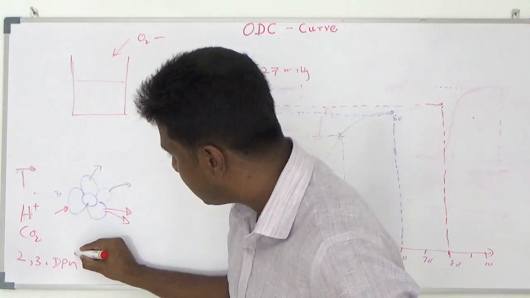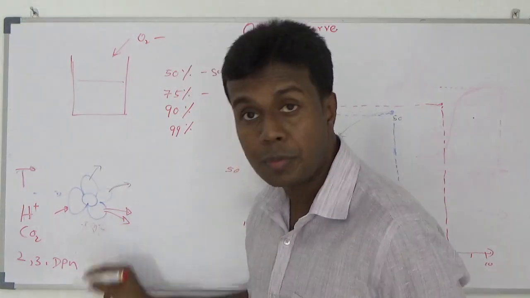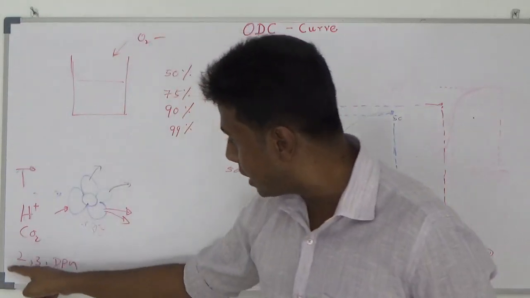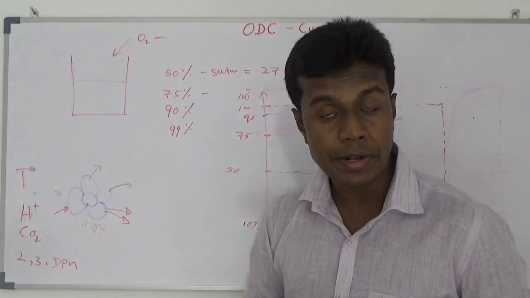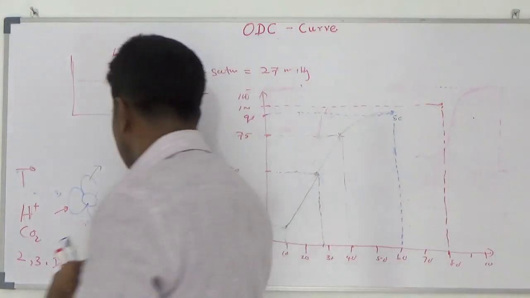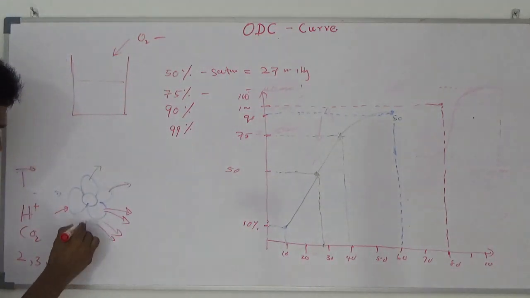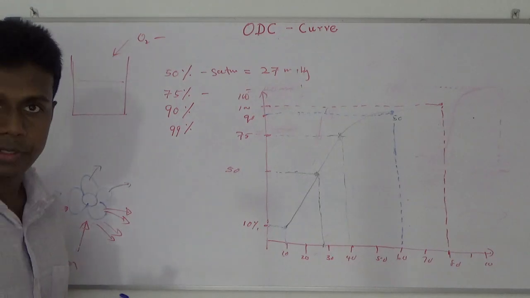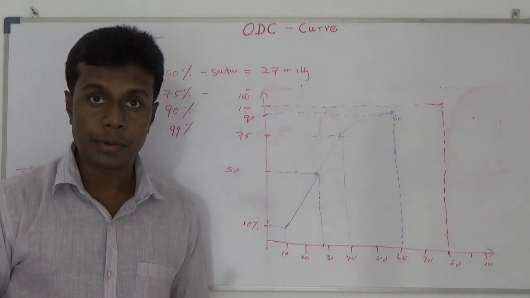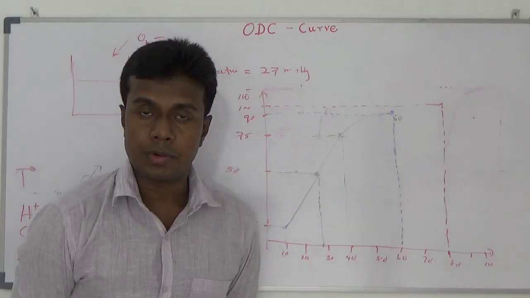Those 2,3-DPG can go and bind to the beta chain of the hemoglobin molecule. The hemoglobin molecule contains 2 alpha chains and 2 beta chains. 2,3-DPG binds to your beta chain and reduces the affinity for oxygen. Your oxygen can easily unbind from your hemoglobin. When you have a higher amount of 2,3-DPG, it reduces the affinity of the beta subunit further, so you can easily remove oxygen from the hemoglobin molecule.